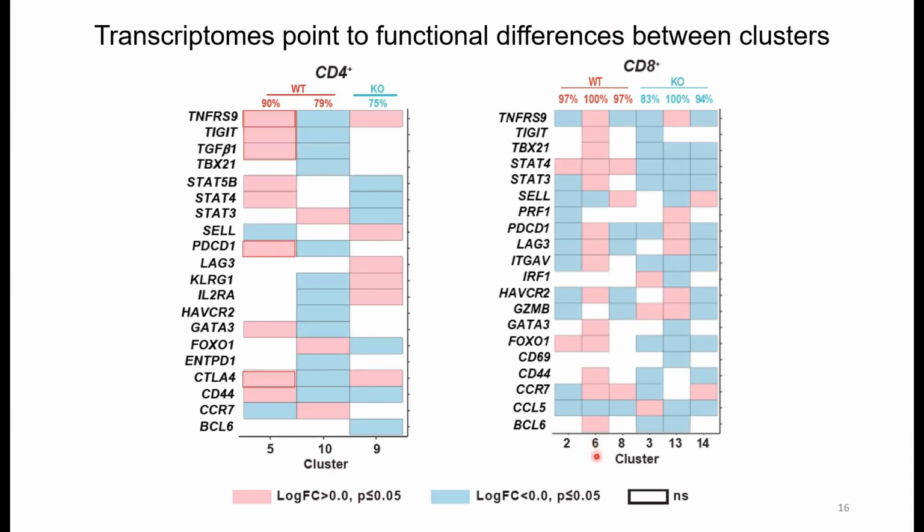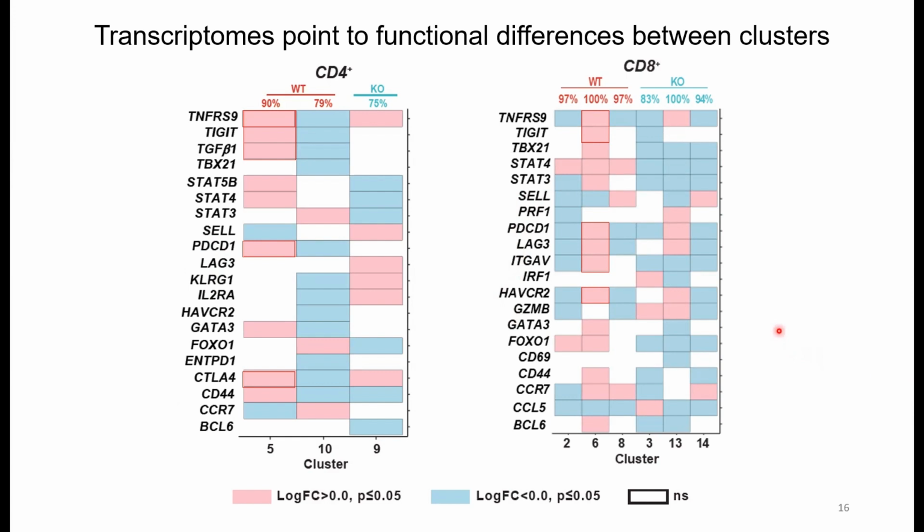CD8 positive cluster 6, which is majority wild-type, was the only cluster that expresses elevated levels of ITGAV, CD137, TIGIT, PD1, LAG3, and TIM3, which is HAVCR2, which is a profile associated with exhausted and suppressive T cells.